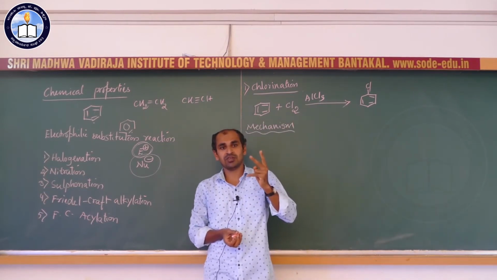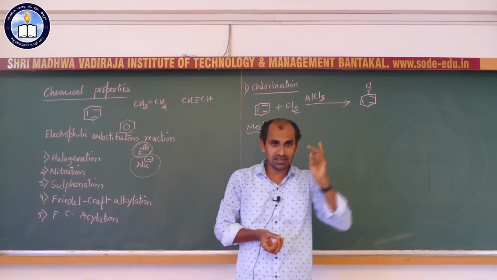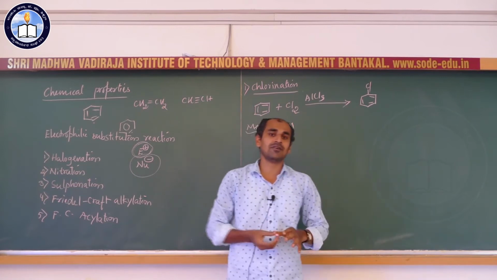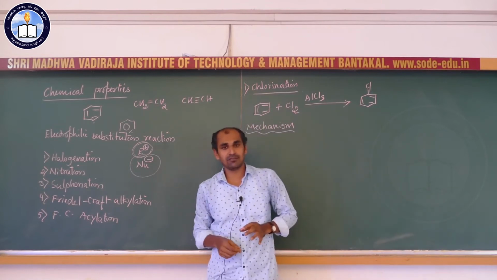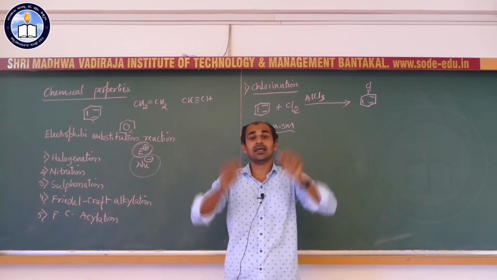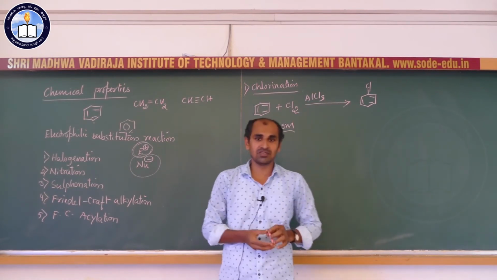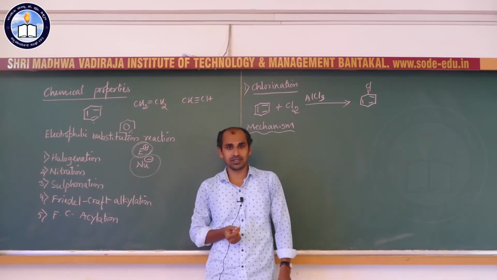Second step is abstraction of electrophile by the benzene ring. Third step is re-aromatization of benzene ring leading to the formation of a product. So, first step is generation of electrophile. Second step, reaction between benzene and electrophile leading to the formation of a carbocation intermediate. Third step is re-aromatization of benzene ring leading to the formation of a product.